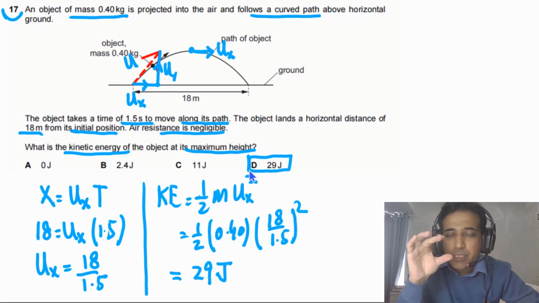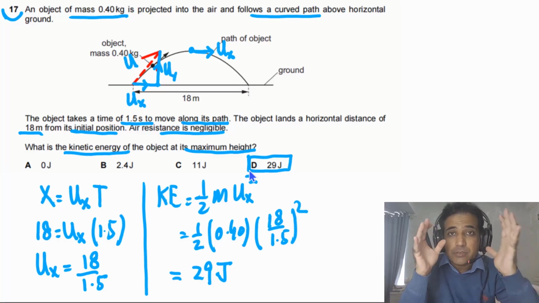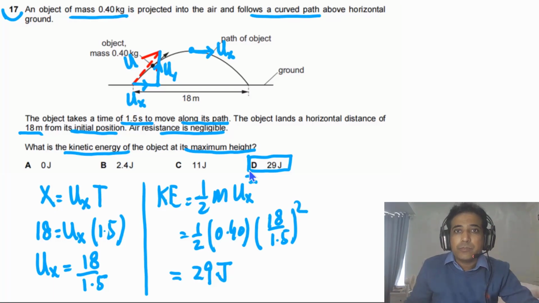So simply we need to understand that at the peak, at maximum height, the object has only horizontal velocity, no vertical velocity. A little bit tricky question, but a great question to test your conceptual understanding of projectile motion.